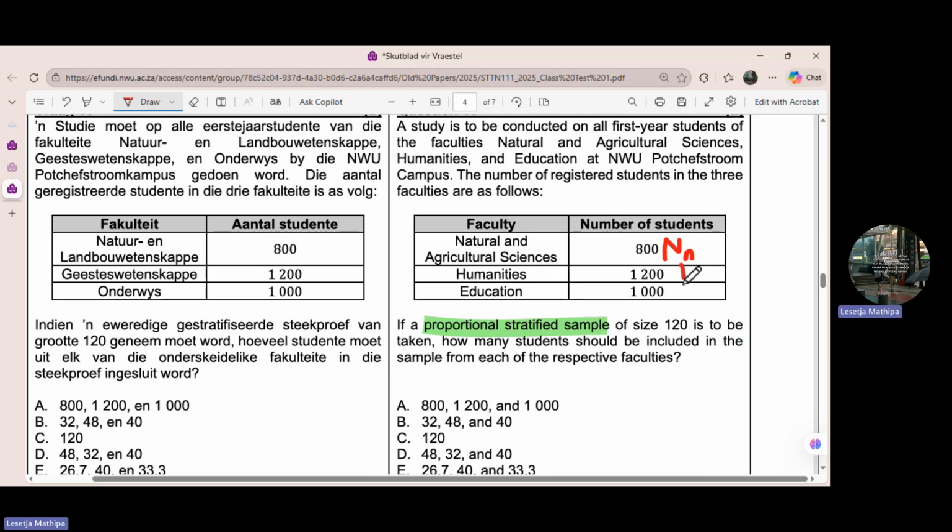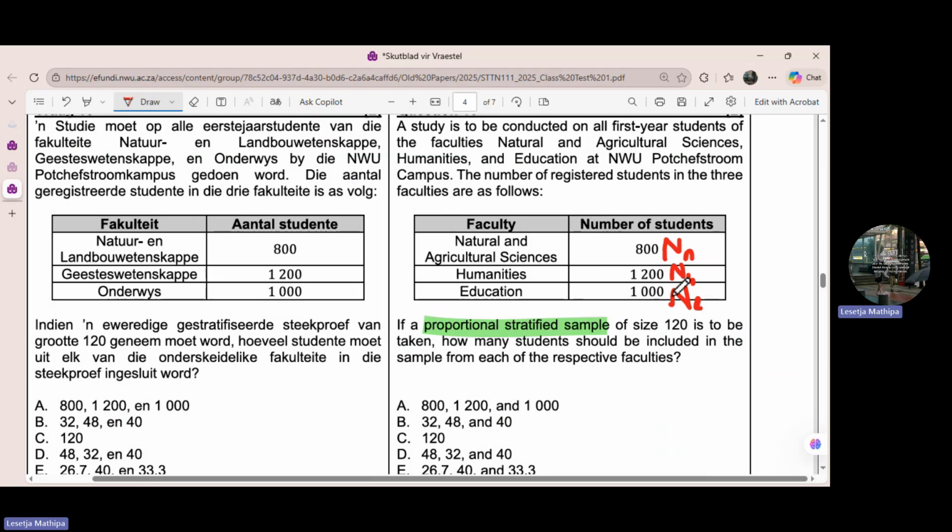Then the same applies to this one, capital letter N, maybe I can say H. And then this one, capital letter N, and maybe I can put E. So this whole thing is the population size of the stratum of the FNAS, Humanities, Education.